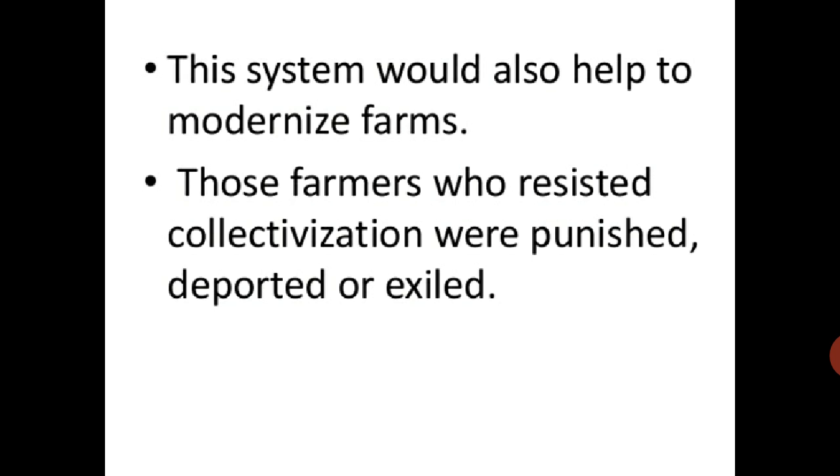Enraged peasants resisted the authorities and destroyed the livestock. Between 1929 and 1931, the number of cattle fell by one-third. Those who resisted collectivization were severely punished. Many were deported and exiled.